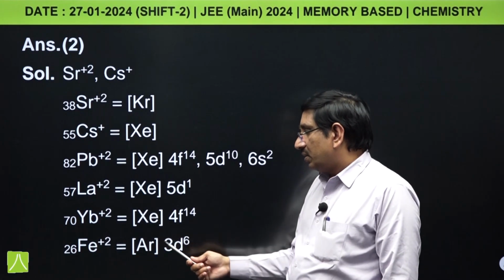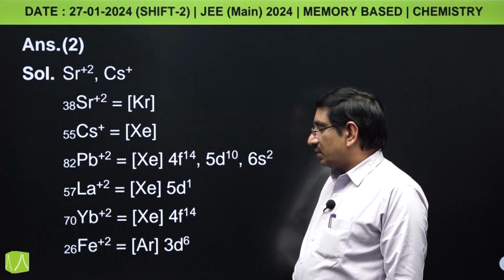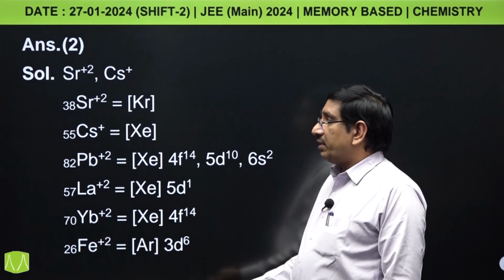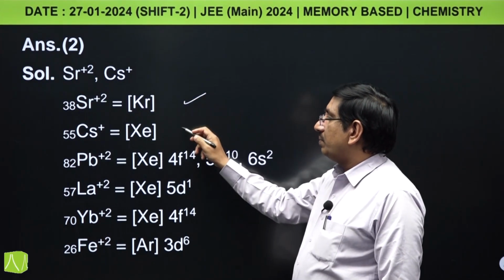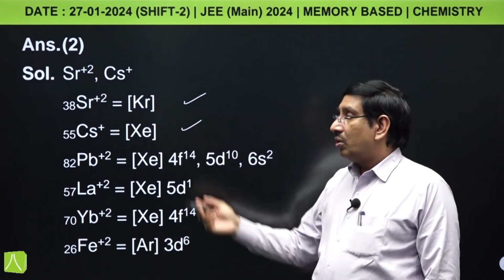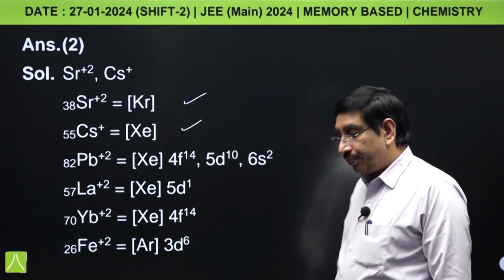Iron 2+ has argon 3d6 configuration. In these only xenon configuration is for strontium and cesium. So answer is 2.